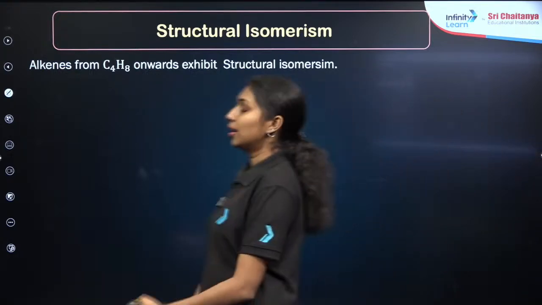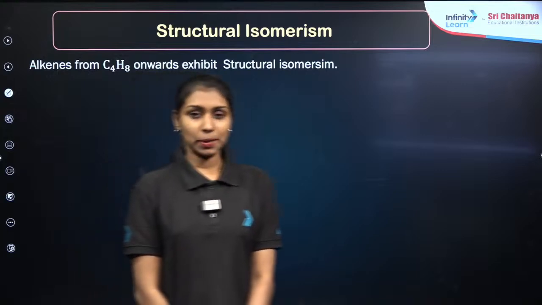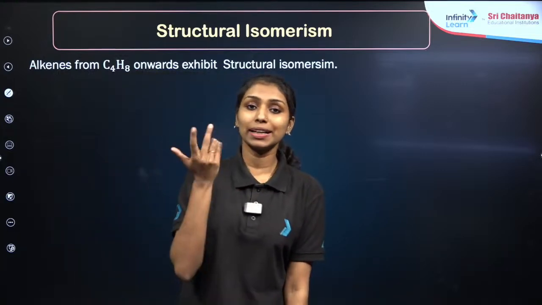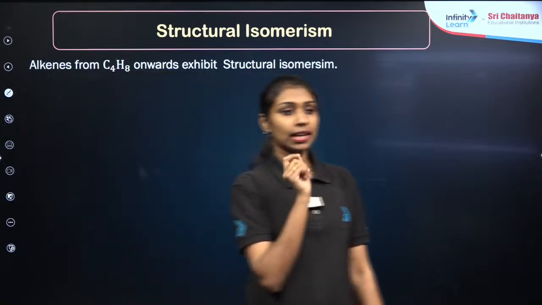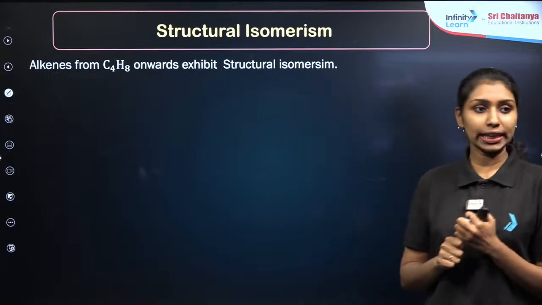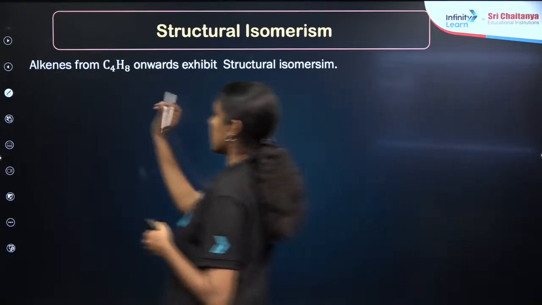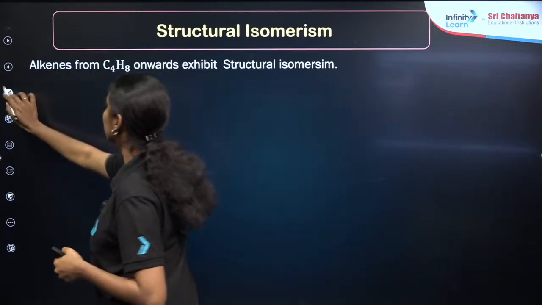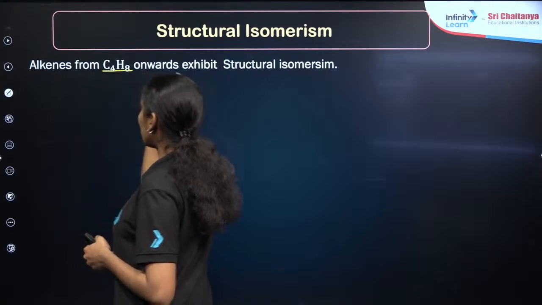I have already mentioned, structural isomerism means there will be the same molecular formula, but there is a difference between the structures. I'm giving the example of butene here, C4H8, a 4-carbon compound containing a double bond.